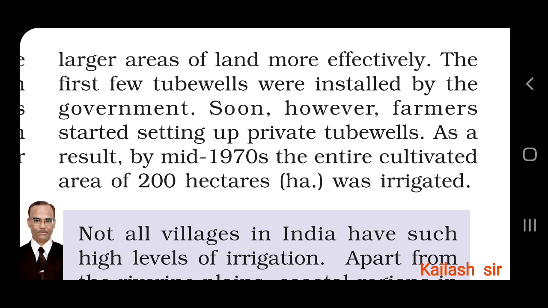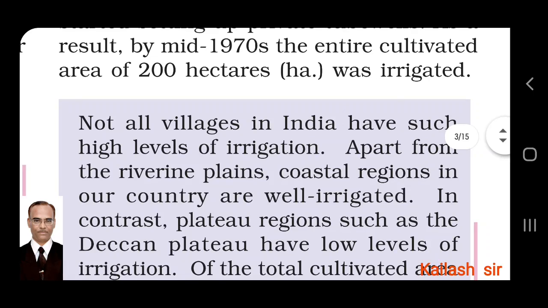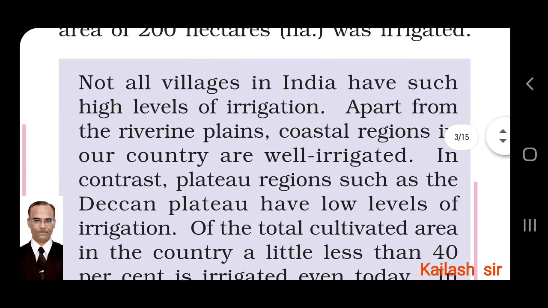Soon, however, as farmers became wealthy and their income increased, they started setting up private tube wells. As a result, by the mid 1970s, the entire cultivated area of 200 hectares was irrigated. Agriculture was possible due to irrigation.